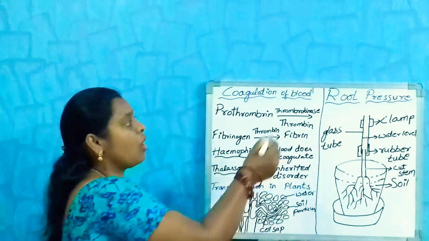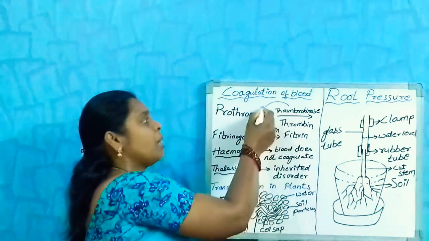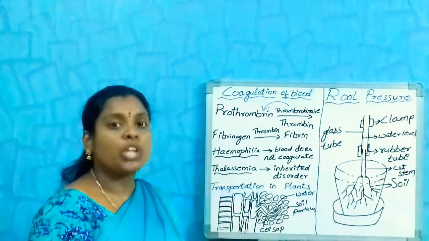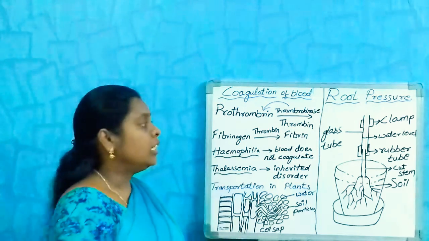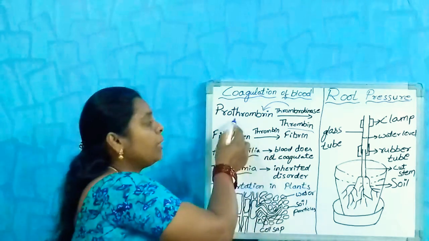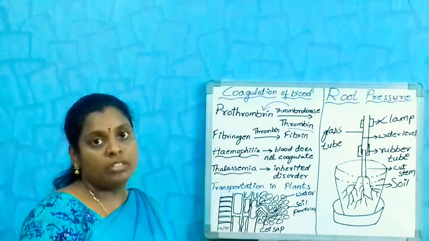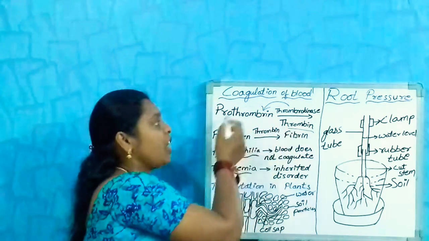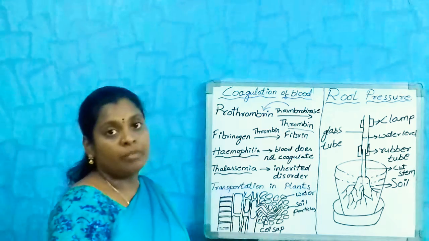This thrombokinase enzyme acts on prothrombin, another substance of the blood, and converts it into thrombin.